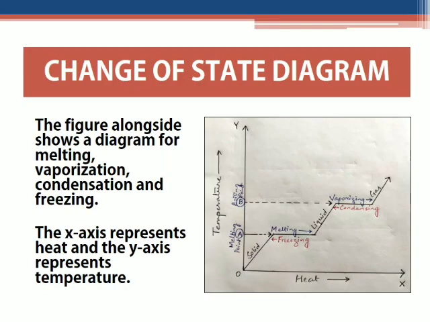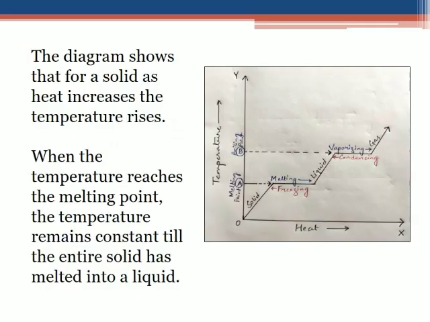Our topic for today is change of state diagram for melting, vaporization, condensation and freezing. So look at this diagram. It is a diagram for melting, vaporization, condensation and freezing. Here the x-axis denotes heat and the y-axis denotes temperature.